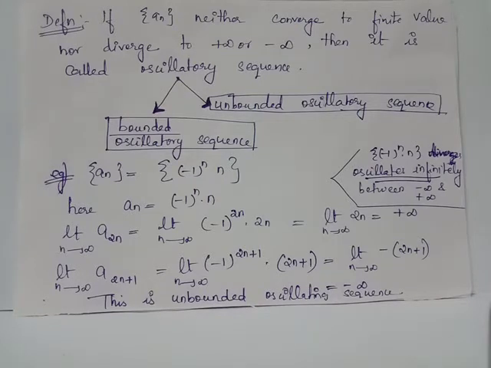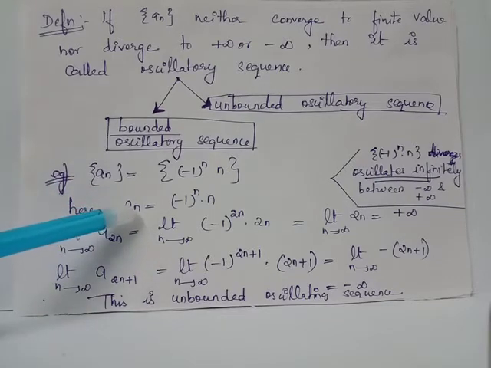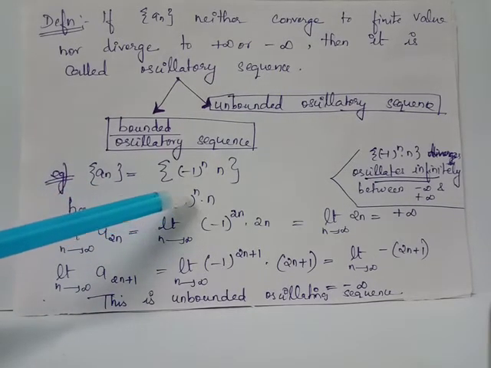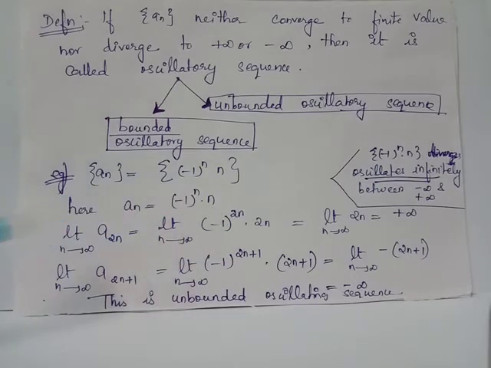This is clear because in the expression of a_n, wherever n appears on the right-hand side, it must be replaced by 2n when we take a_{2n}. We have (-1)^{2n} is always a positive value, because (-1)^2 is equal to 1, and 1 raised to n will give us 1 itself. If you consider the limit as n tends to infinity of 1^n, that is 1 getting multiplied by itself infinitely many times, it will give us 1 itself as the answer.